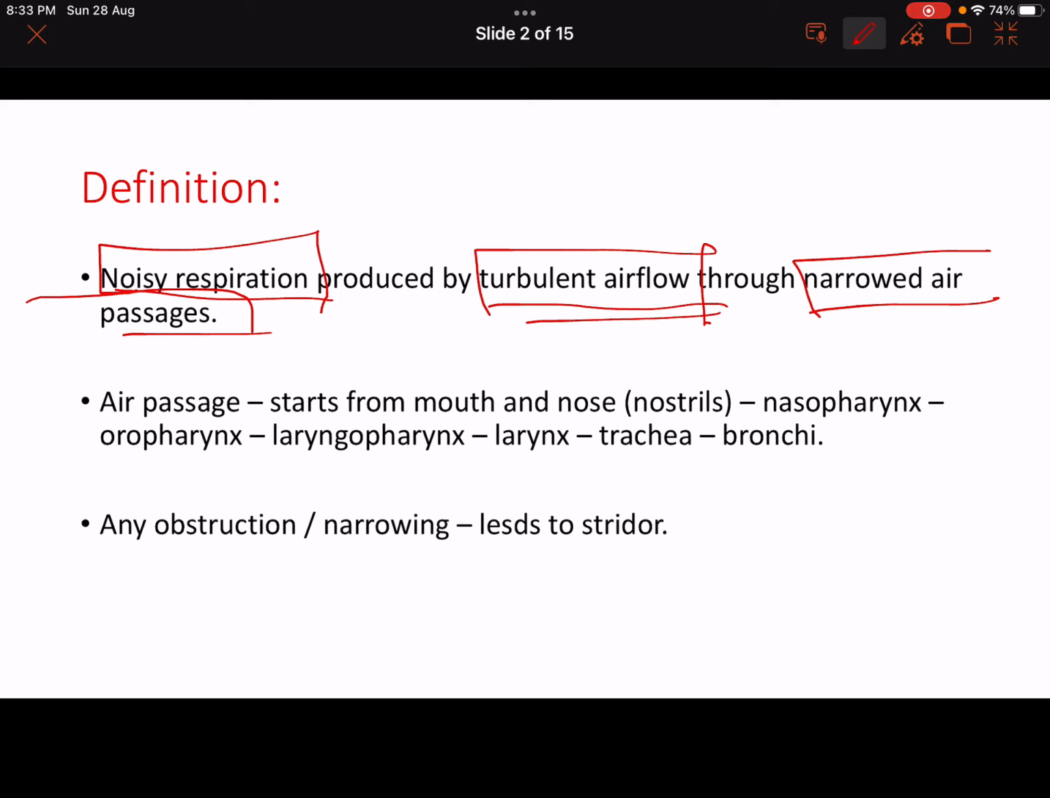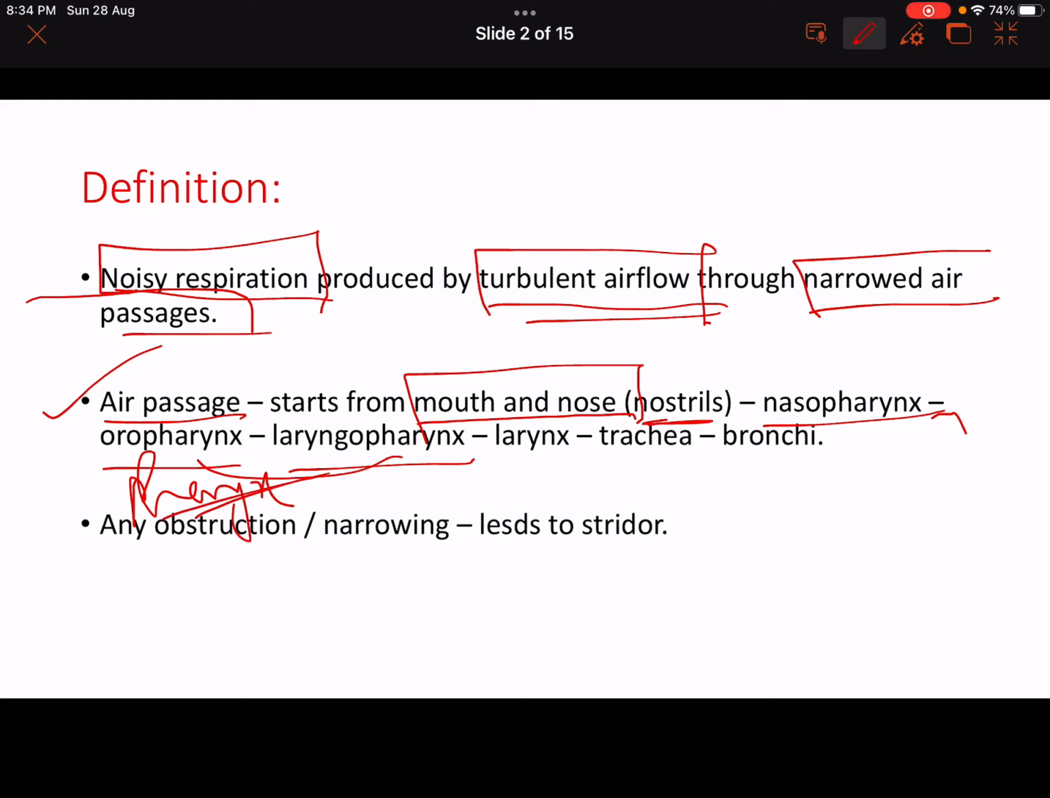As I showed you in the picture, the air passage starts from the mouth and nose, that is the nostrils, and then reaches the nasopharynx, oropharynx and laryngopharynx. These three are the parts of the pharynx. Then the air flows through the larynx, trachea, bronchi, and finally the alveoli. Any obstruction due to tumor or infection at this area leads to lumen narrowing, which causes the production of a sound called stridor. So this is the basic pathophysiology behind stridor.